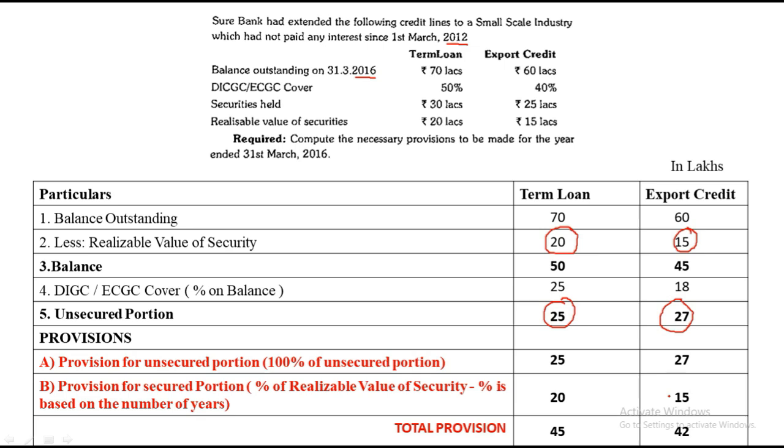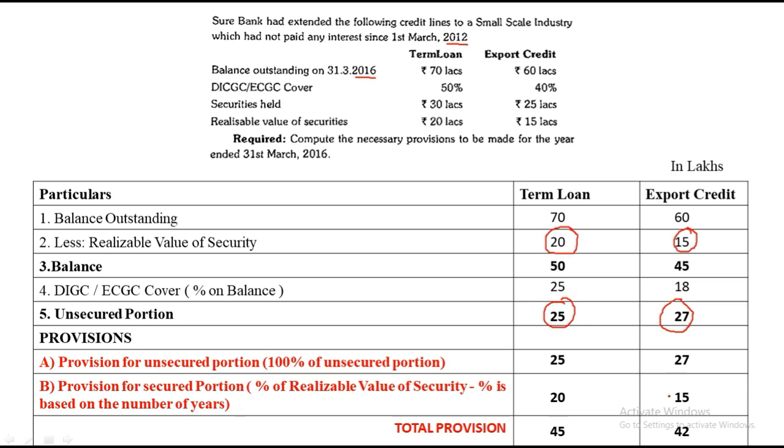Okay. So this is the very first type of sum, where we have to solve as per the format. We have balance, less realized gives you balance, less DICGC gives you unsecured portion. For unsecured, 100% is taken as provision, and for realized we take it according to the number of years. This is the very first type of sum. So I hope everyone has understood this.